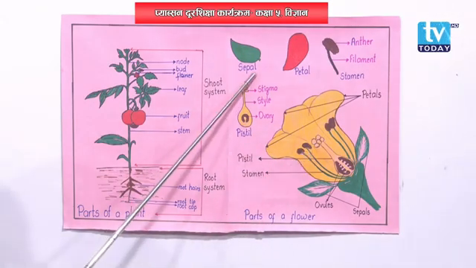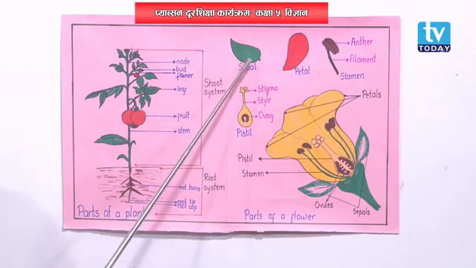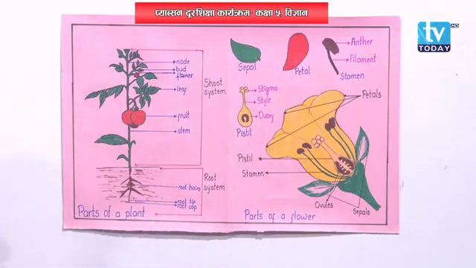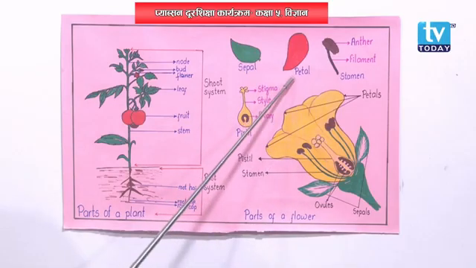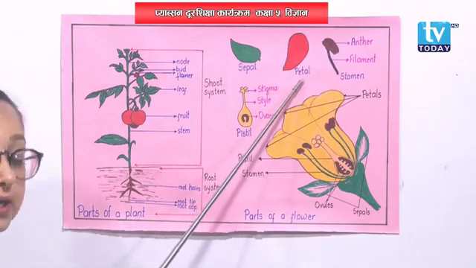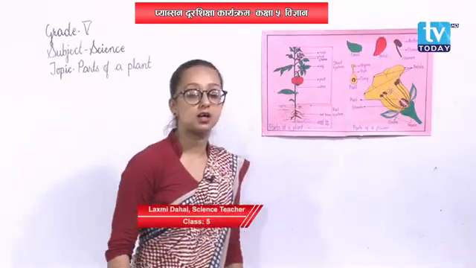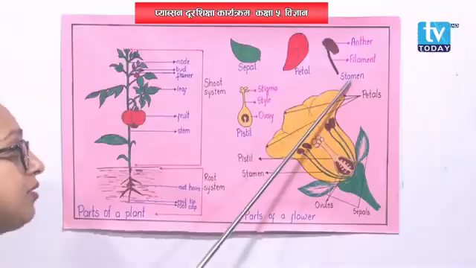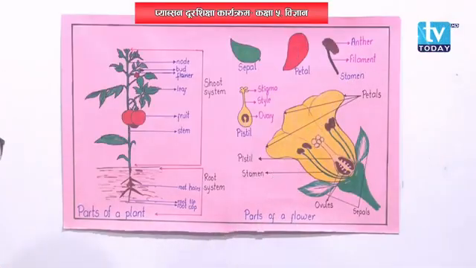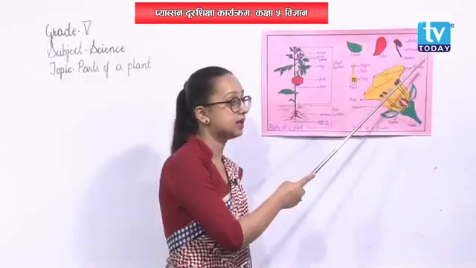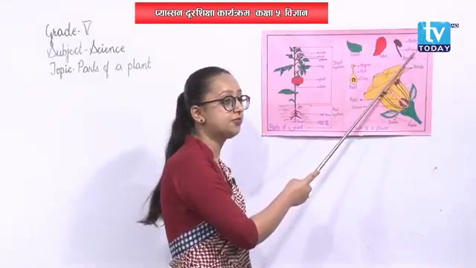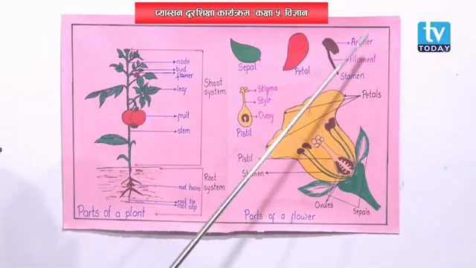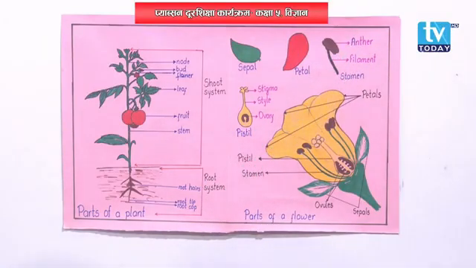Calyx is made up of sepals, and sepals are green in color. They are the outermost whorl of a flower. And corolla is the second whorl of a flower, made up of petals. Petals are brightly colored and attract insects for pollination. In a similar way, androecium is the male reproductive part of a flower, made up of stamens. Stamen has two other parts, anther and filament. Filament supports the anther, whereas the anther helps in producing pollen grains.